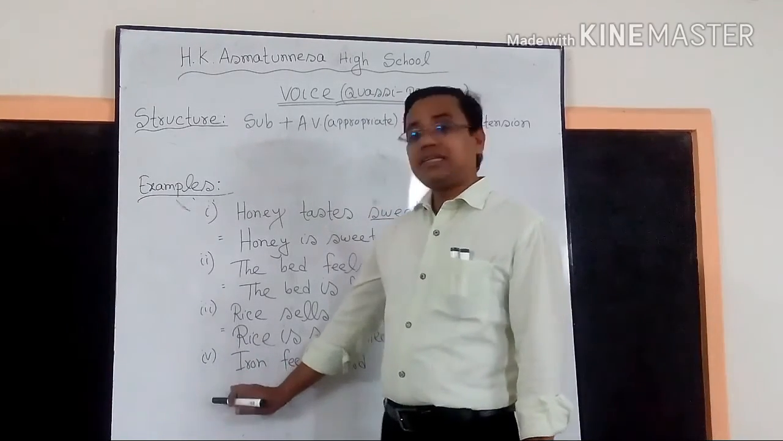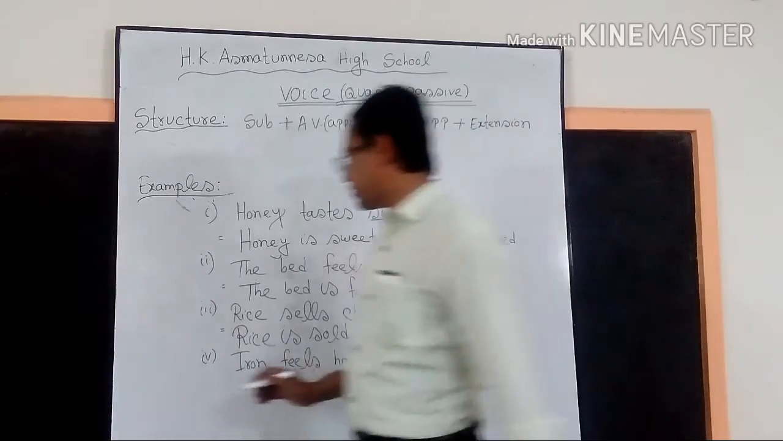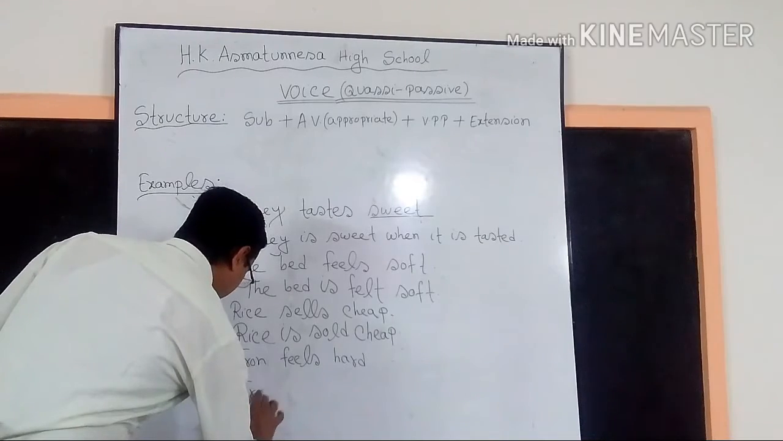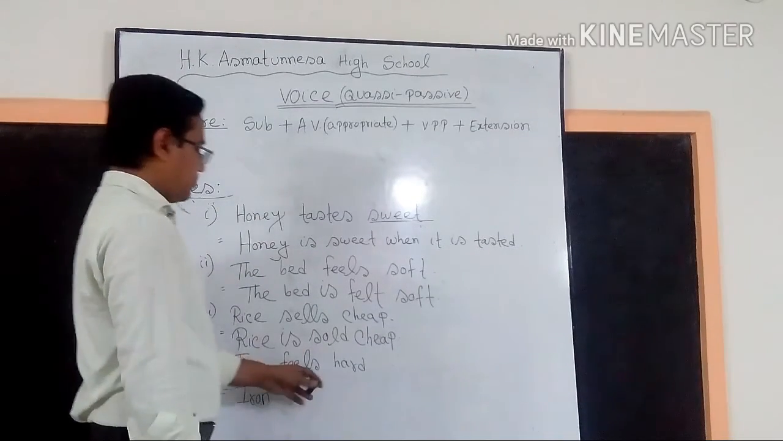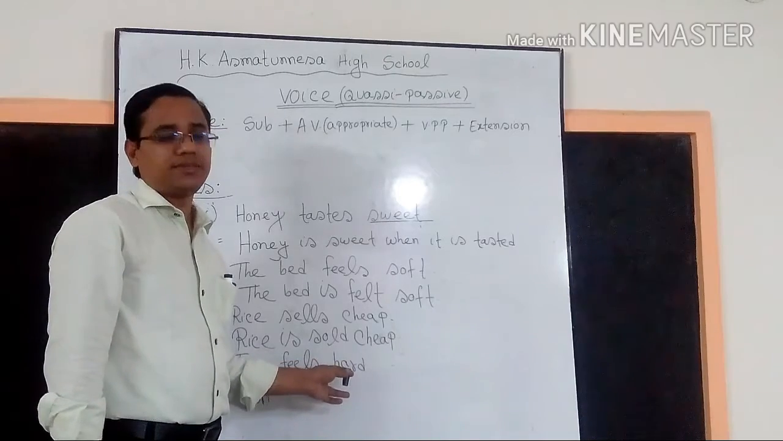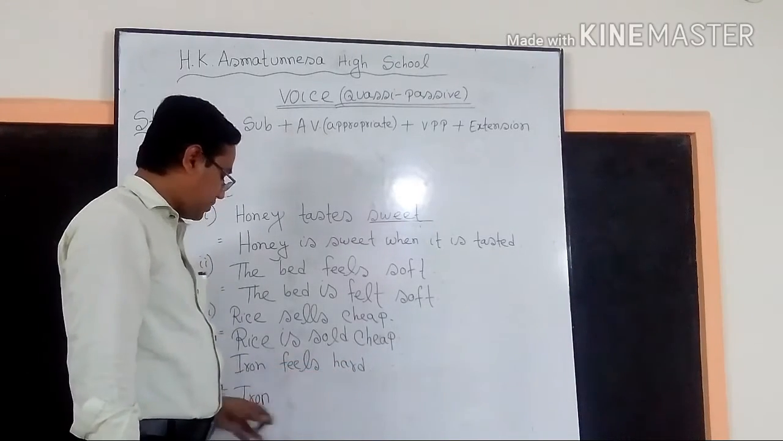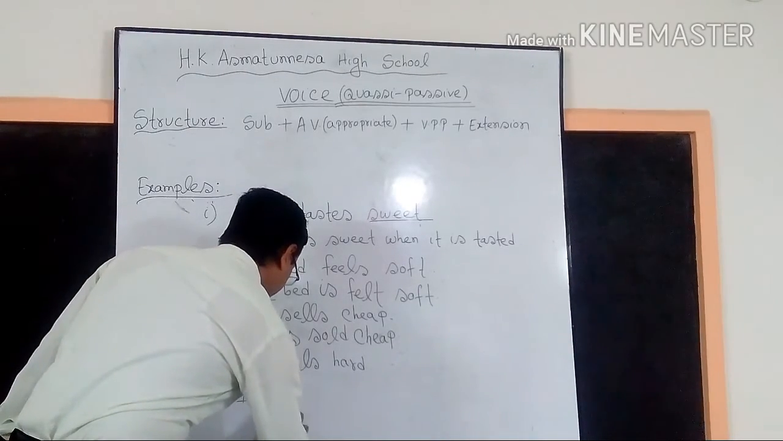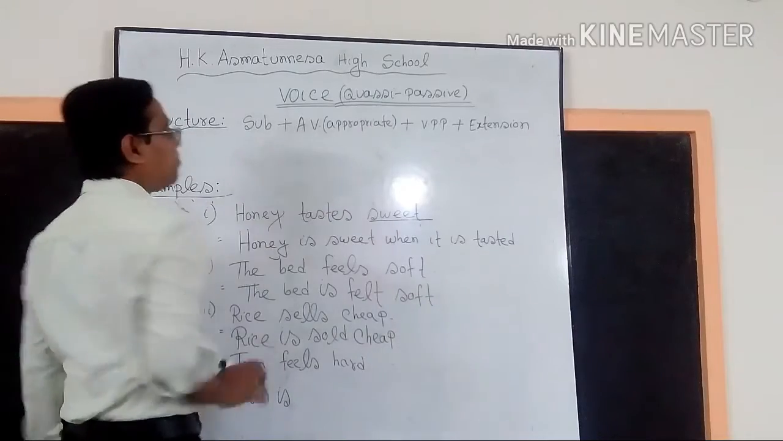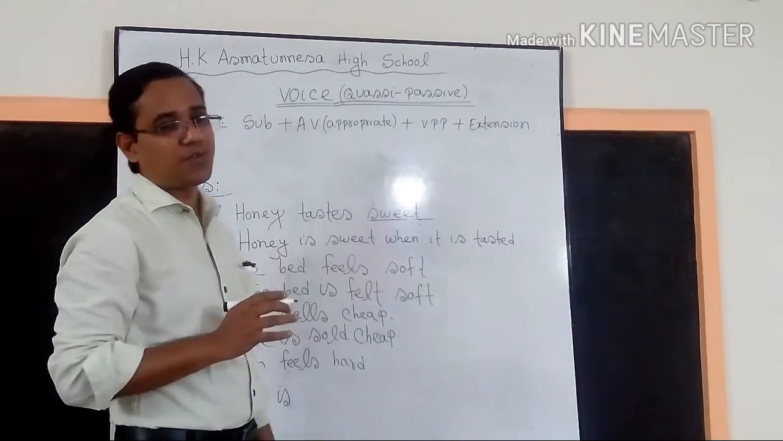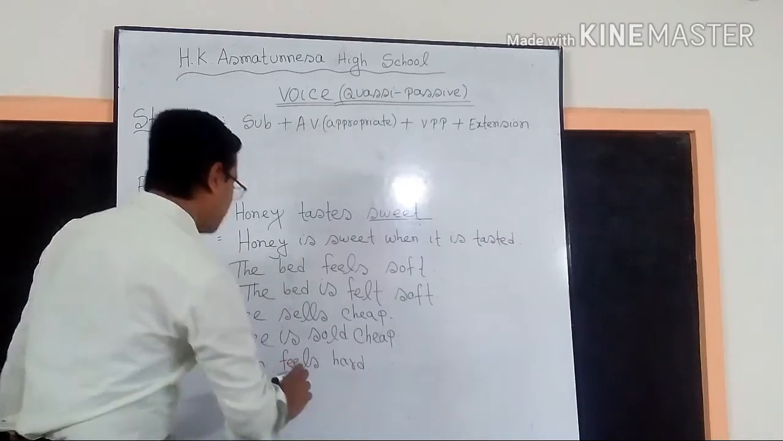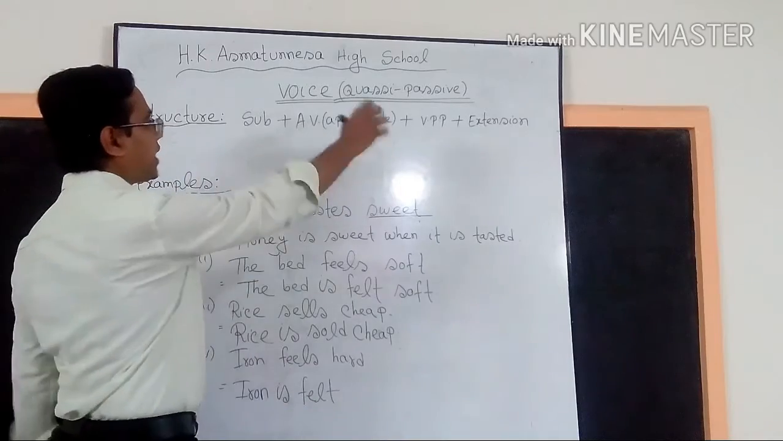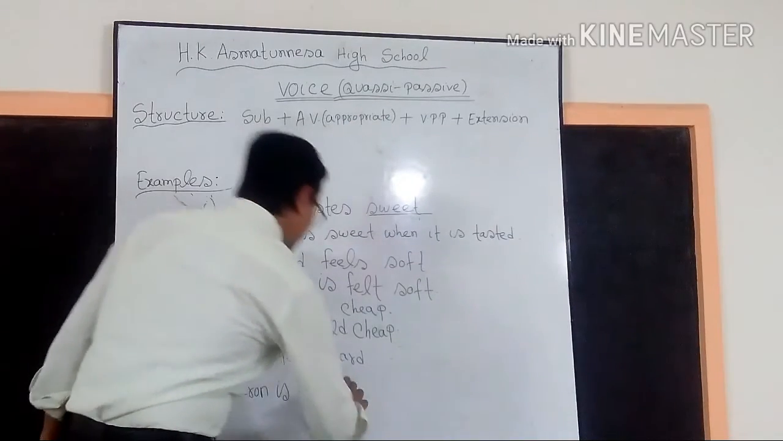Okay. So we will make it passive voice. So the subject is iron. Since this is present indefinite tense, we will bring am, is, are. So since this is third person singular number, we will bring is. Then the past participle form of the verb, that means felt. Then the extension or complement: Iron is felt hurt.